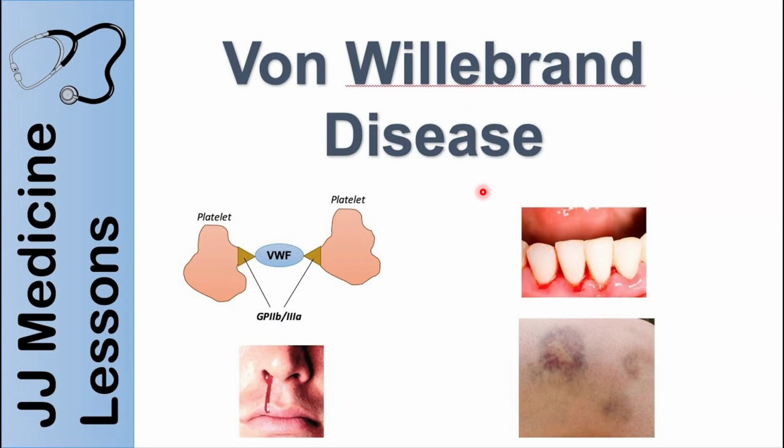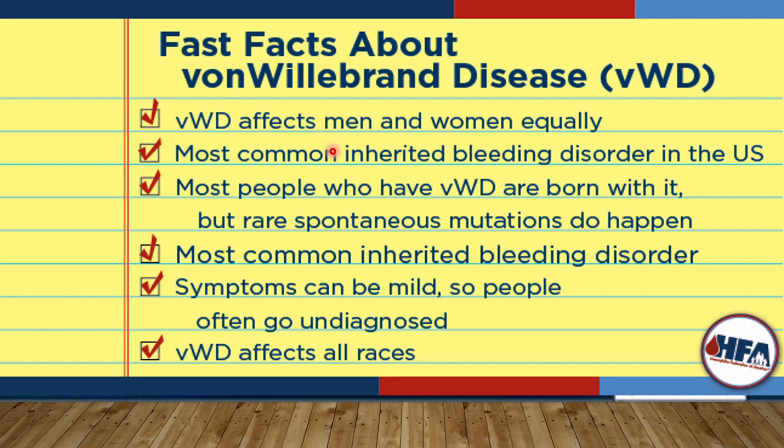So what is von Willebrand's disease? It affects men and women equally. As I've told you, it is not an X-linked disorder, it is autosomal in nature. And it is the most common inherited bleeding disorder in the United States. Most people who have von Willebrand's disease are born with it, but rare spontaneous mutations do happen. So that means these are mostly inherited and very rarely mutations occur. Most common inherited bleeding disorder.